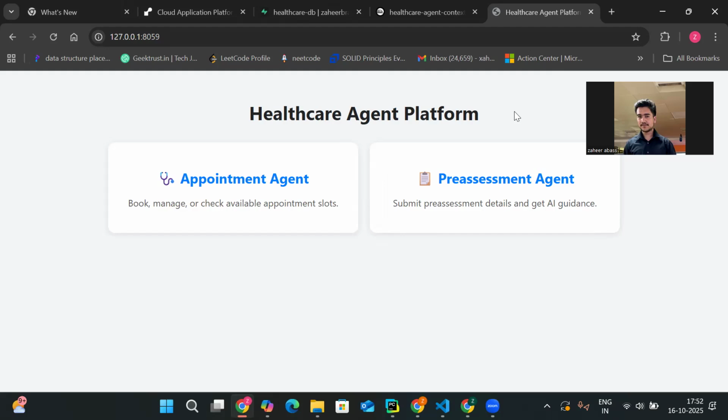Each slot might have a lot of information in JSON: doctor name, slot ID, start time, end time, status, and so on. If there are 20 doctors, each with 5-minute slots per day, there might be a huge number of slots. If we return all of those and feed them to the LLM, obviously it will exceed the LLM context length. So how I handle it, I'll show in the demo itself.